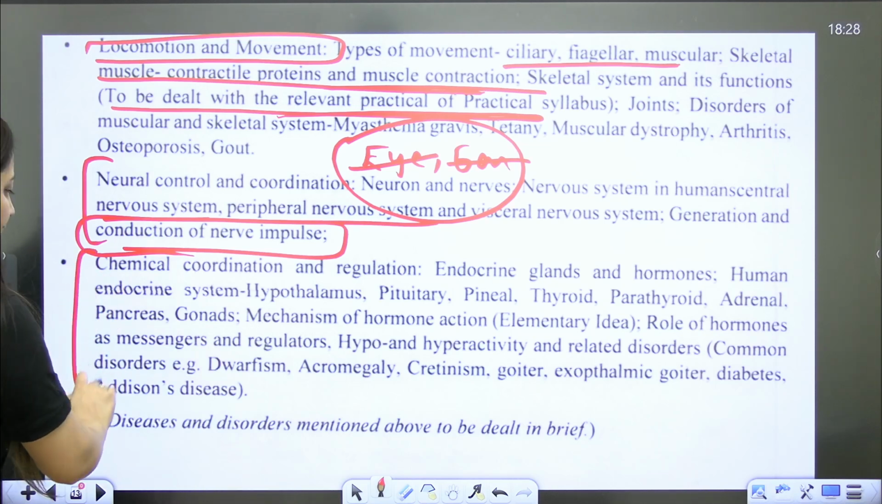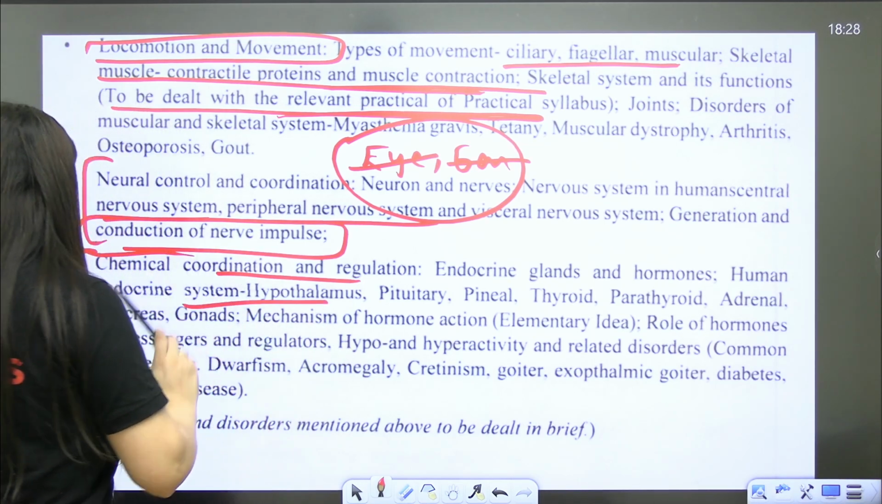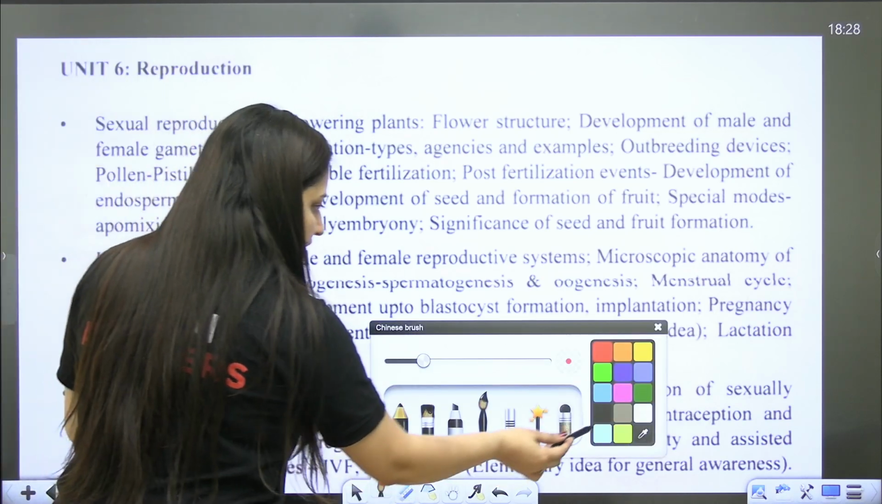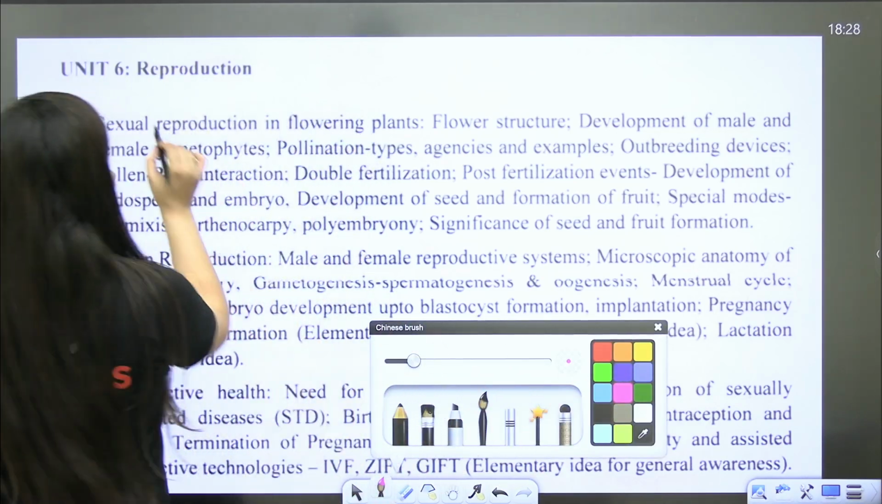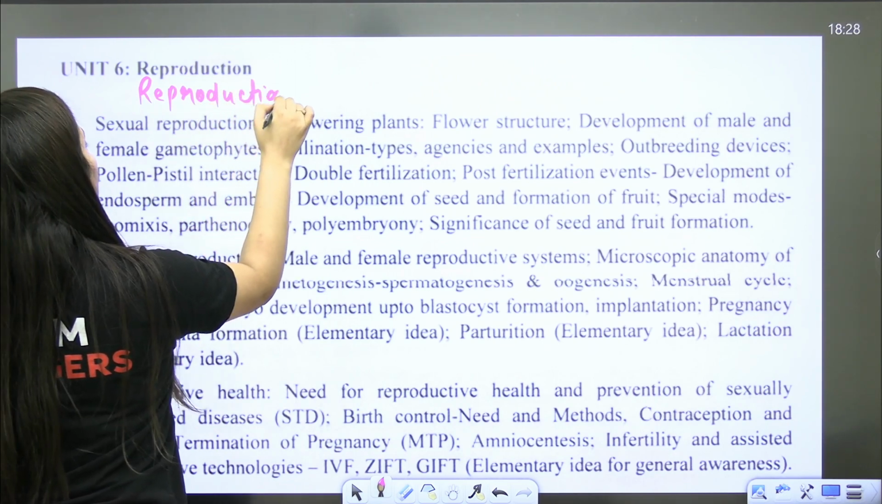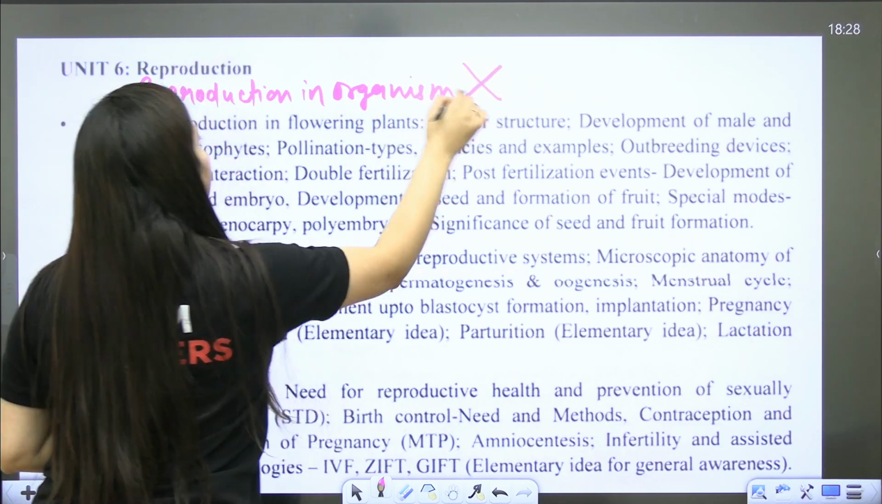Next, chemical control and coordination. Again, disorders are important and hormones are given there that you need to revise. So now let's move to the class 12 syllabus. Reproduction in organism chapter is deleted. If you are just following old NCERT, no need to study that particular chapter, it is deleted.